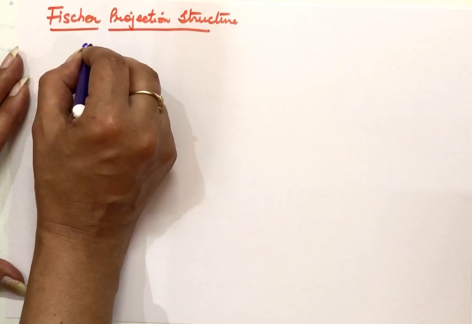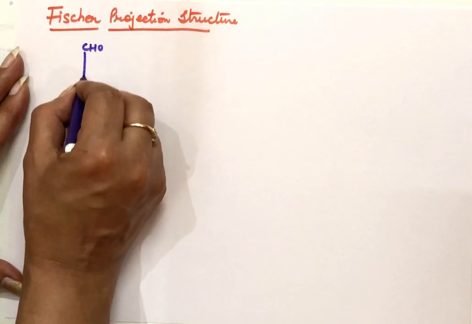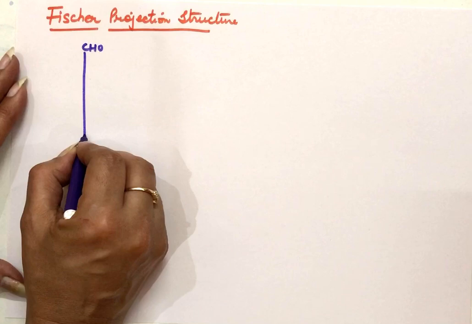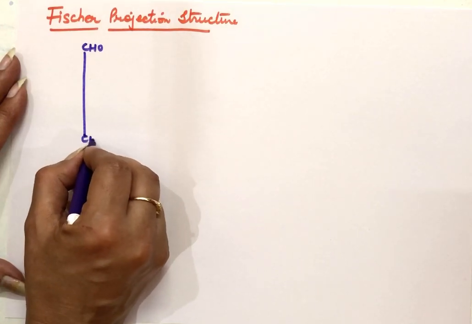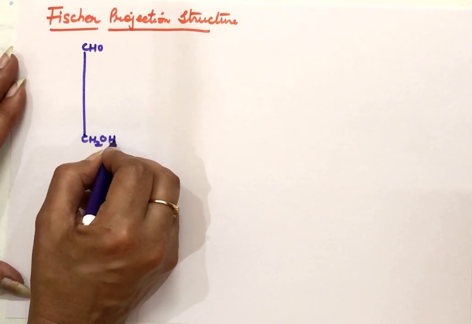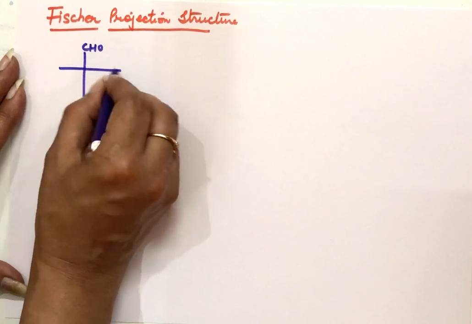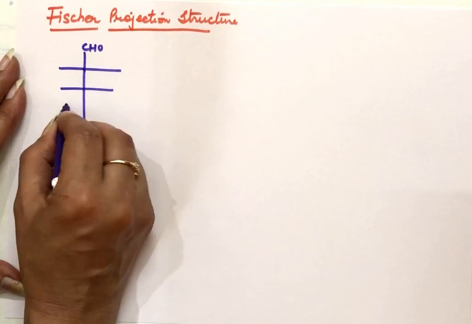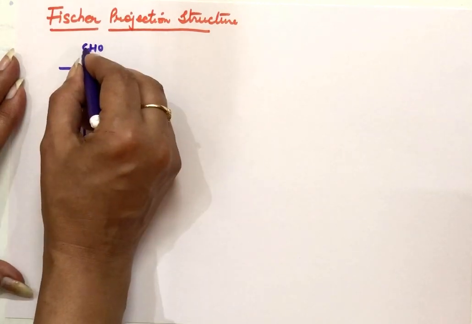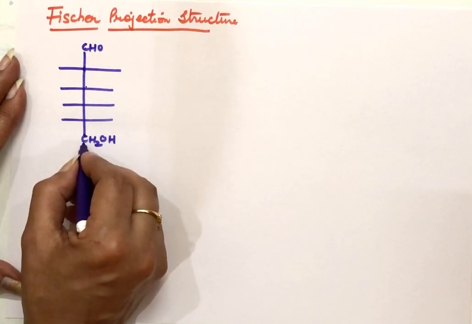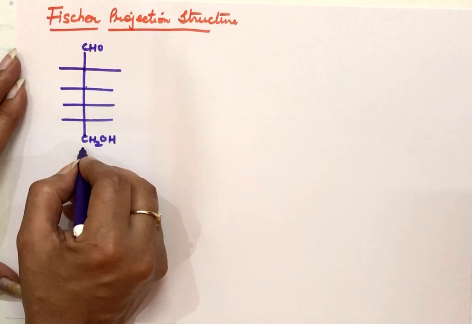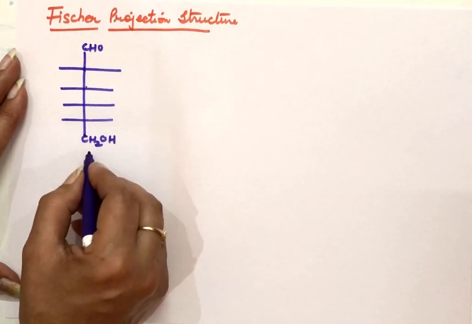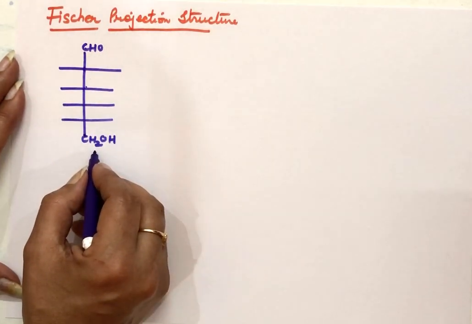So we write the first carbon CHO, then the whole chain is shown by a vertical line, and the last carbon we write is CH2OH. So total 1, 2, 3, 4, 5 and 6 carbon atoms are present in a straight chain. The first carbon is CHO, and this last one will have the primary alcoholic group.